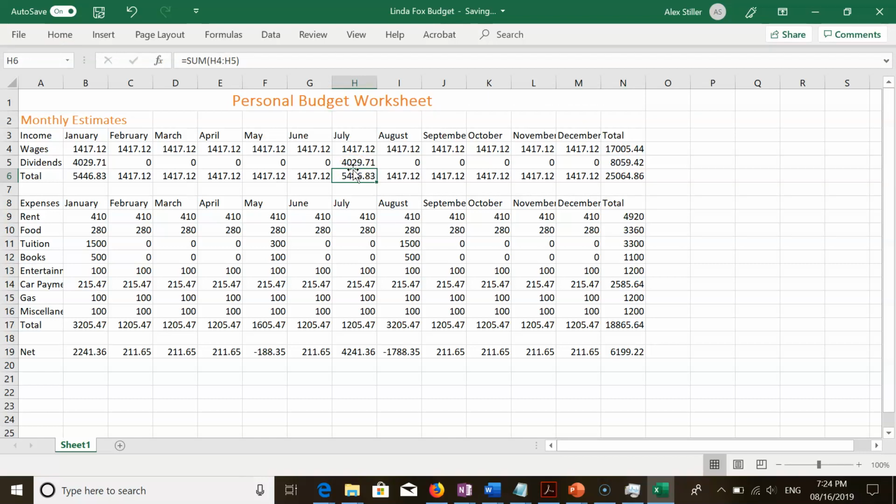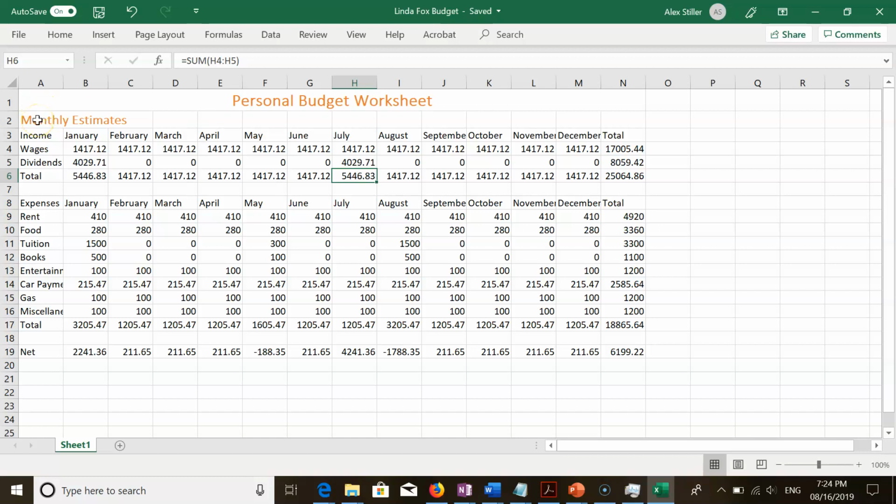Step 3. Repeat steps 1 and 2 to merge and center the worksheet subtitle across cells A2 through N2. So I'm not sure what really happened the first couple times in that last step, so we can go ahead and give it another try here in step 3. We want to do the same thing for cells A2 through N2.